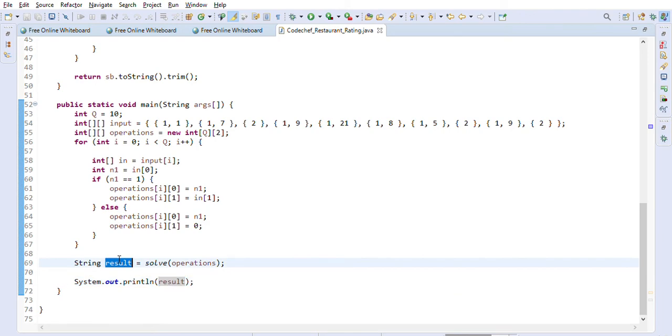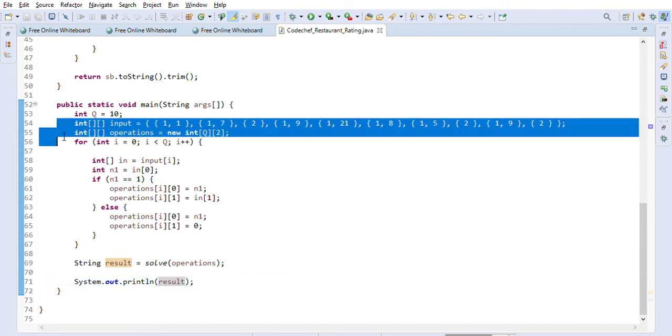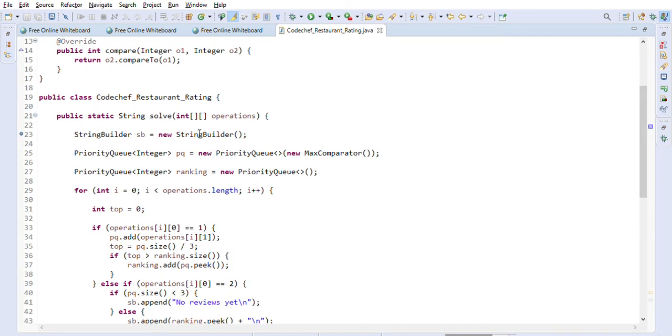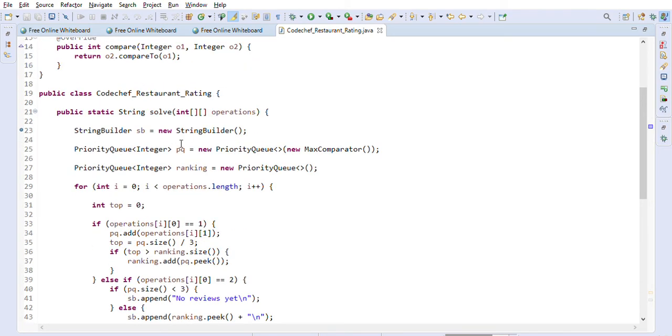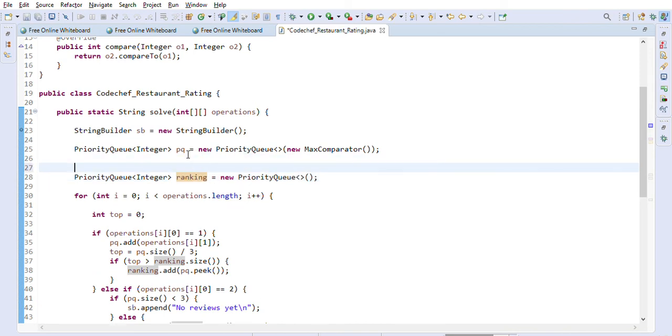This is the returned string value result, and we will just print the result here, right? So this is the same example that we just saw on whiteboard. It has 10 operations, and these are the two priority queues. This PQ is actually holding all the rankings, and the ranking queue is only holding the ranking that we want to display on the website, right?